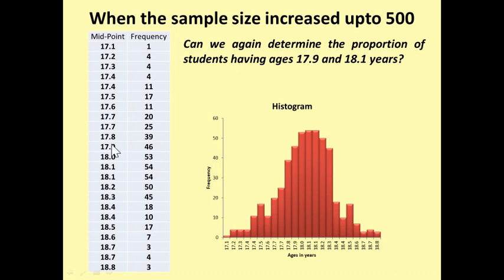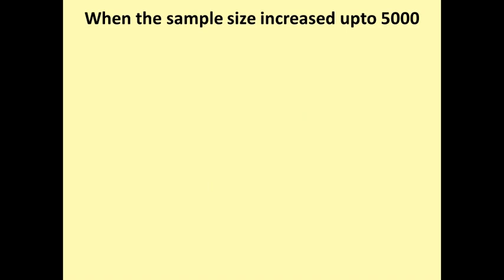So by observing this table, we have to sum up 4 values over here. Now 46 plus 53 plus 54 plus 54 divided by 500 is equal to 41.4% empirical probability है. 41.4%, पहले तो 51 थी, जाहिर है कि precision improve हो गया because the sample size got raised. And eventually, if we further raise the sample size up to 5,000, then what will happen?